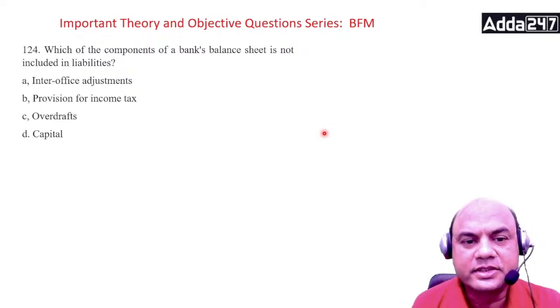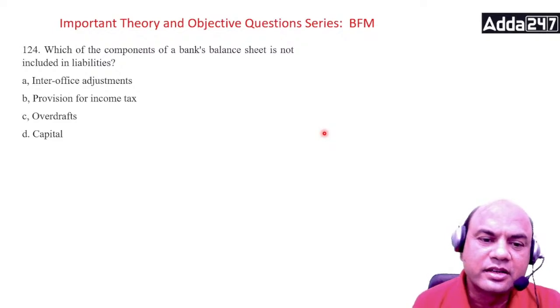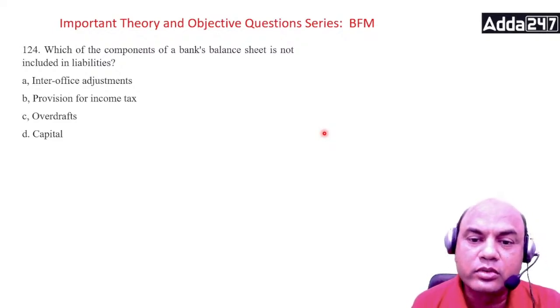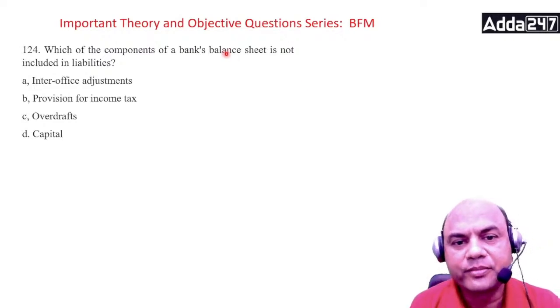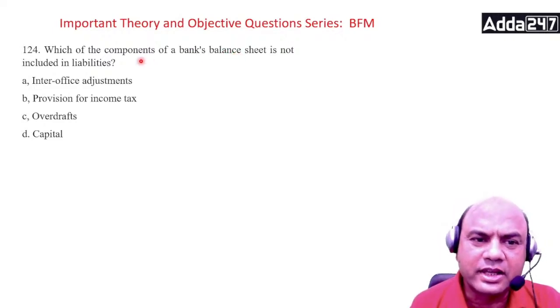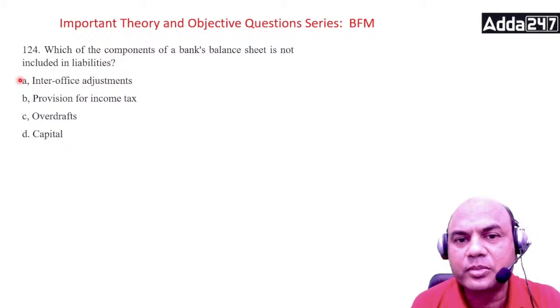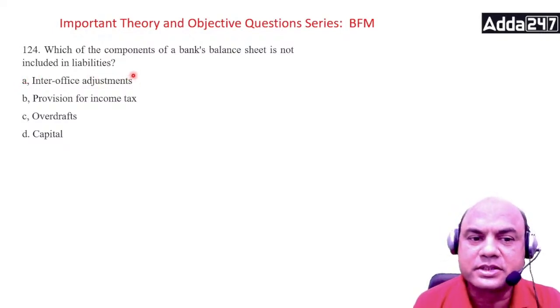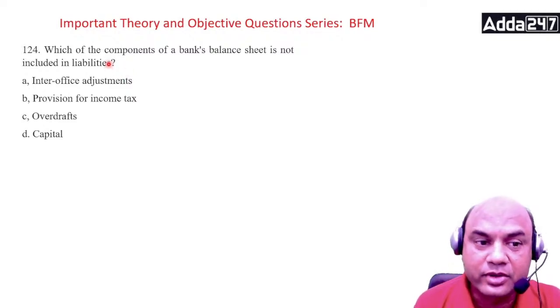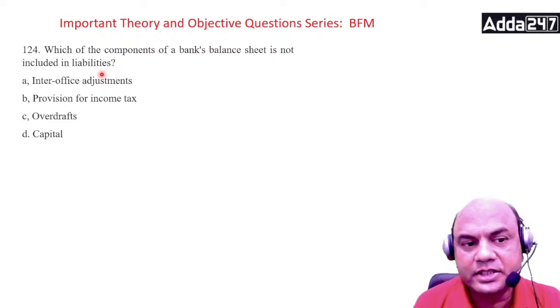So the answer is coming. Let me first cover some details. Not included in liabilities. So what are liabilities basically for any company or any bank? Liabilities means which we have to pay. Inter-office adjustments means within the branches some adjustments. So it can be over there or within the banks also, any adjustment.